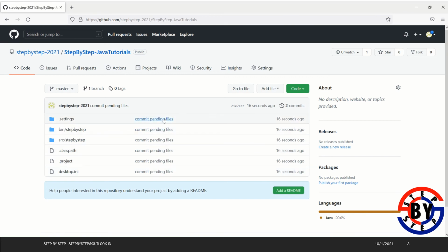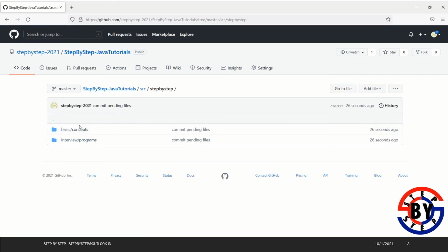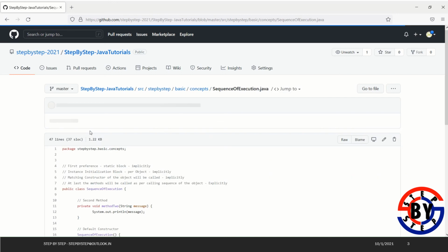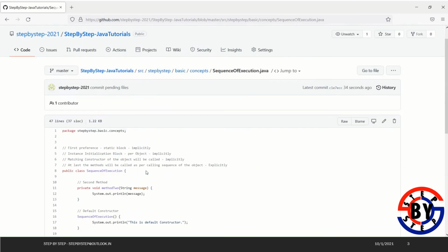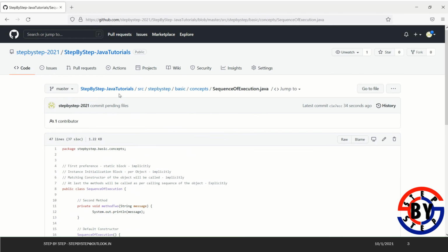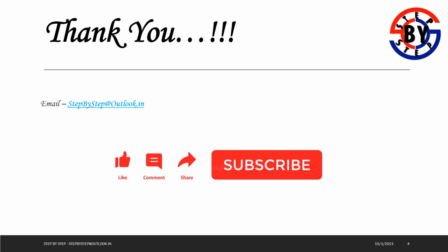So if I go back to the GitHub repository, this is my repository basically, and if I refresh it, it will say commit pending files. So that was the message, and it has committed everything. So now there are two packages for now. It has the basic concept, in which it will have the sequence of execution. And this is the code which we have just seen. So it is there on GitHub now if anyone wants to directly copy it. So yeah, that's it for this sequence of execution in Java.